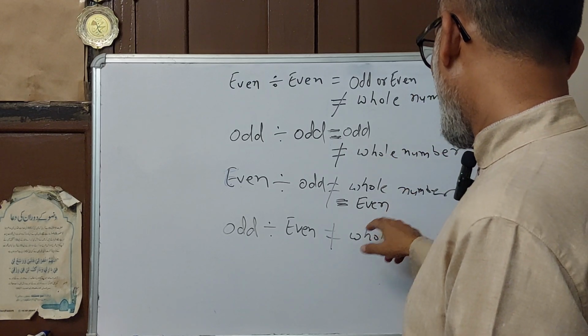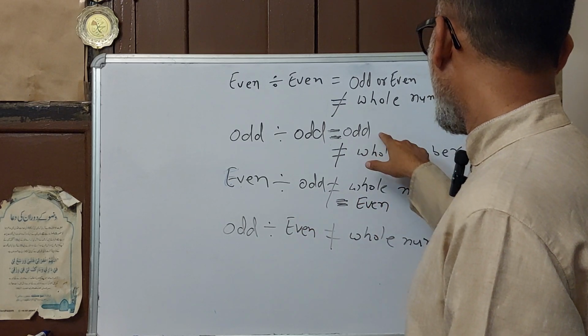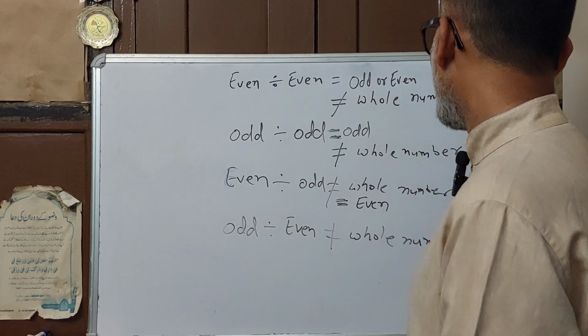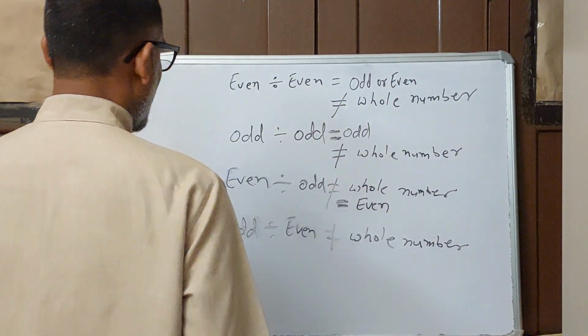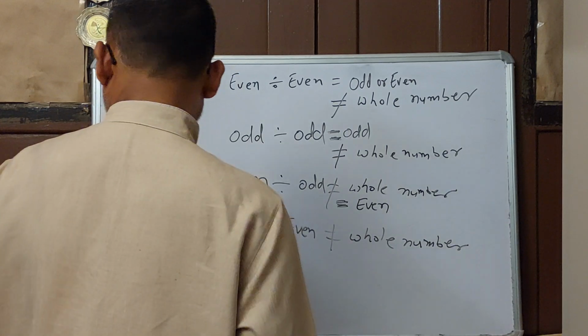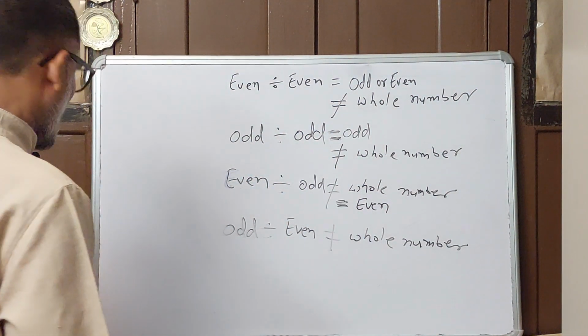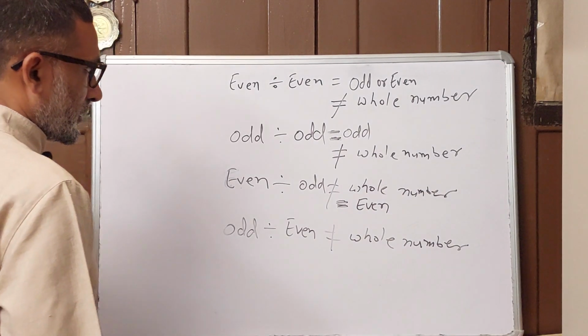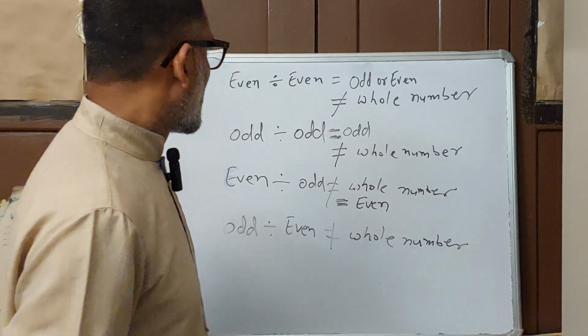And another thing is, in this case you get an even number, you get an odd number, and in this, odd or even both. So try to understand, and after understanding try to memorize it, because it is easy to set in your mind when you understand. So I hope you will enjoy and easily learn these things.